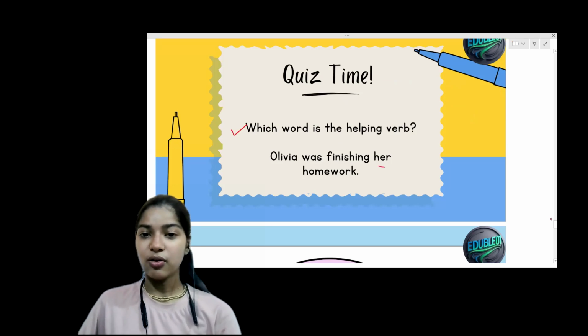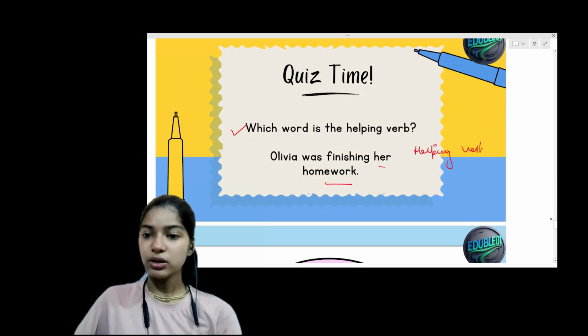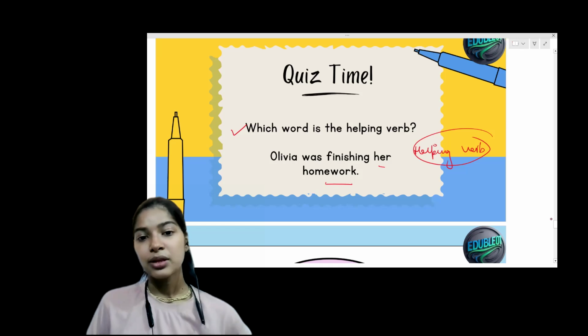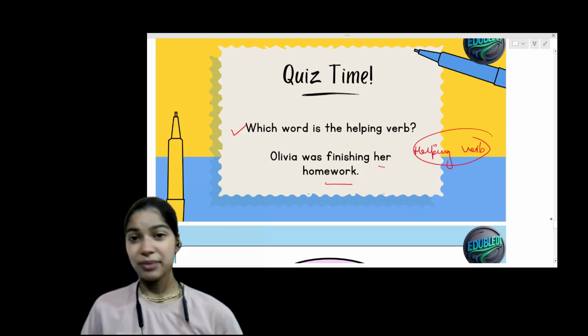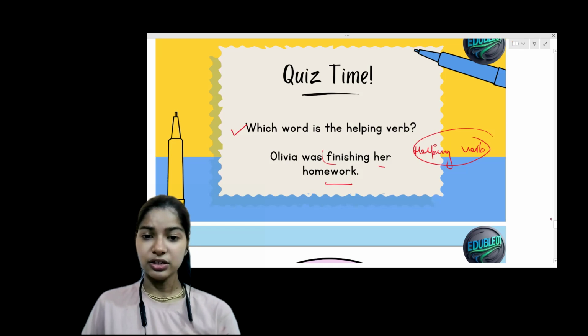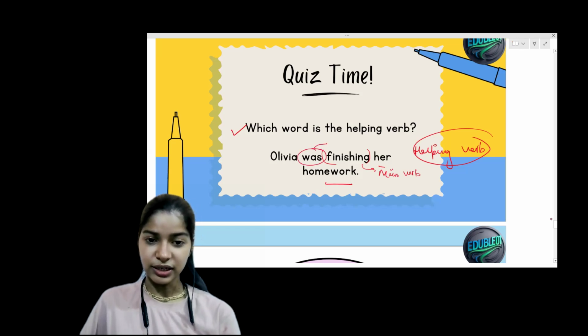Olivia was finishing her homework. So what is the helping verb in the sentence? I already told you the trick that how you can find a helping verb: it always comes before the main verb. And how are we going to find the main verb? It is always the action going on in the sentence. Finishing is the action going on, right? So finishing is the main verb. And was is before it, so it is the helping verb. Simple. Right? It is the helping verb.